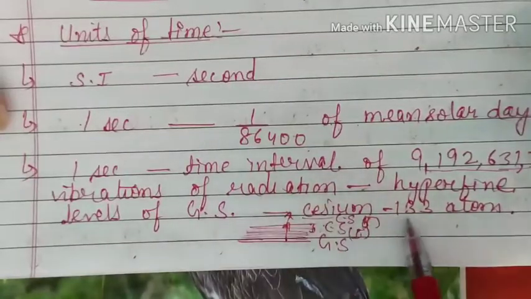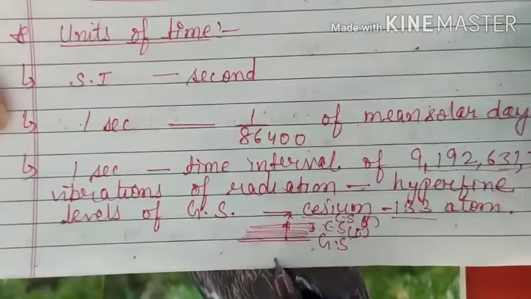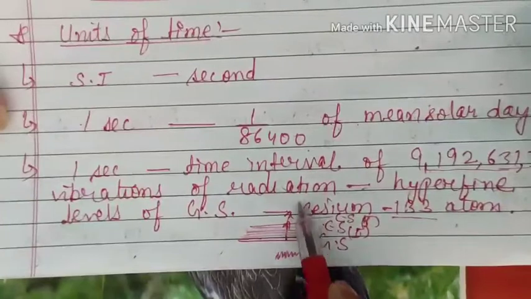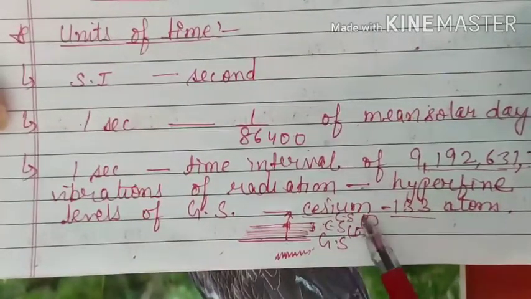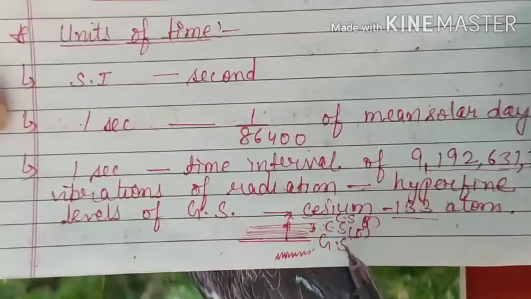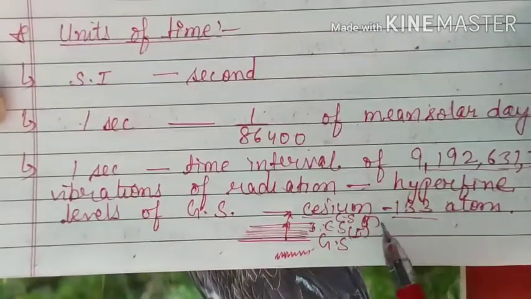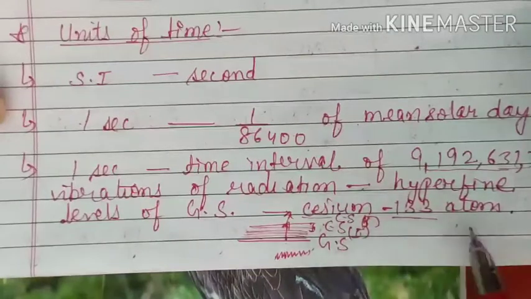So the cesium 133 atom is actually vibrating. This is known as vibration, because it is not that once you have sent an atom to the excited state, it will sit there permanently. That's not possible. After some time it will emit the energy and come back to the ground state.